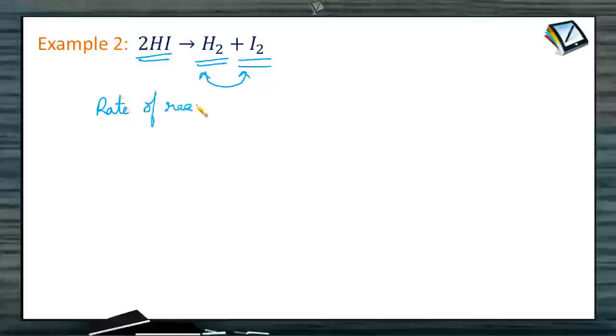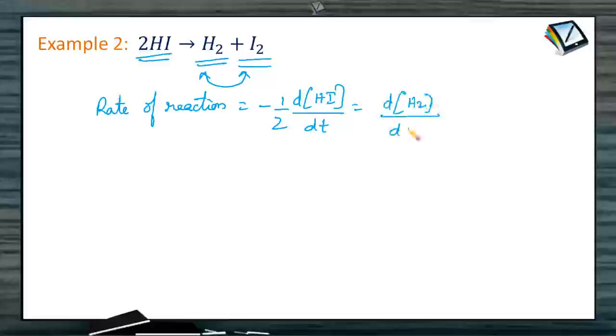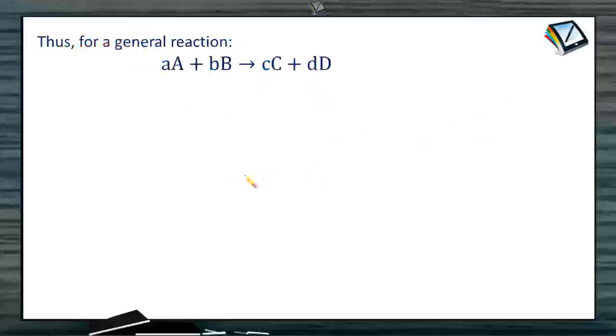Rate of reaction is equal to minus half of dHI by dt, which is equal to, no need to write the plus symbol, I am simply writing it as dH2 by dt, which is equal to dI2 by dt. Whatever is the coefficient present in front of the reactant, the rate of reaction becomes 1 upon that coefficient times the rate of that particular term. Is it clear? Now let me write for a general reaction.